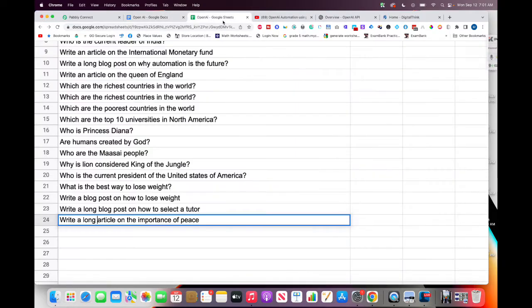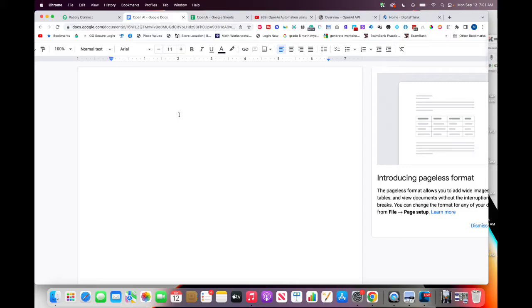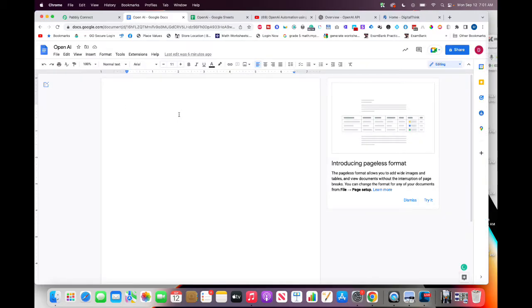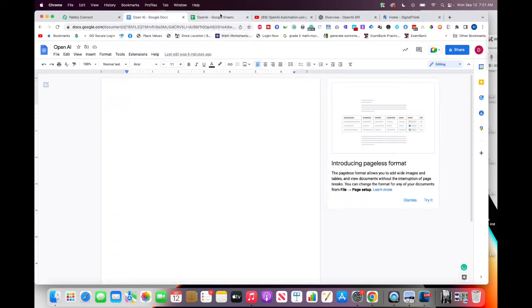So check this out. Write a long article on the importance of peace. And then all I need to do is hit enter, and then my page here, you see, this is a Google Doc. It's empty, so I connected it. When I put the question in the Google Sheet, the answers must come up here.